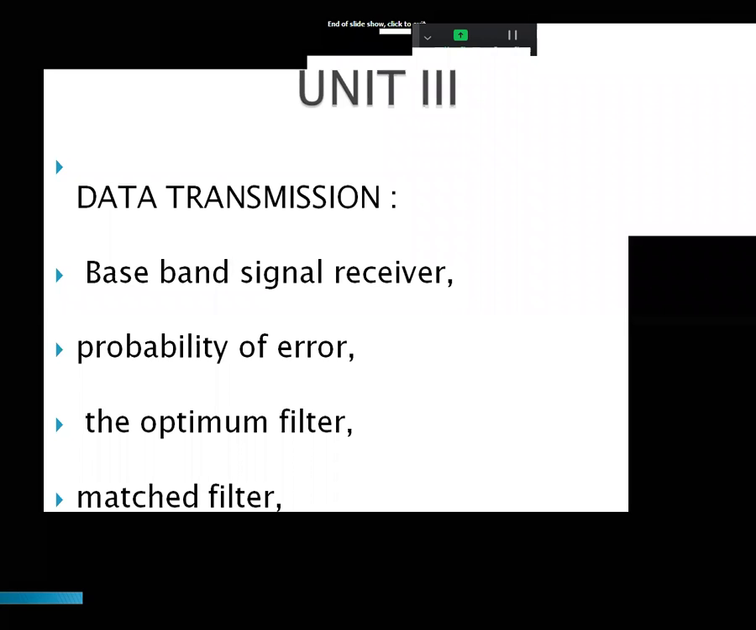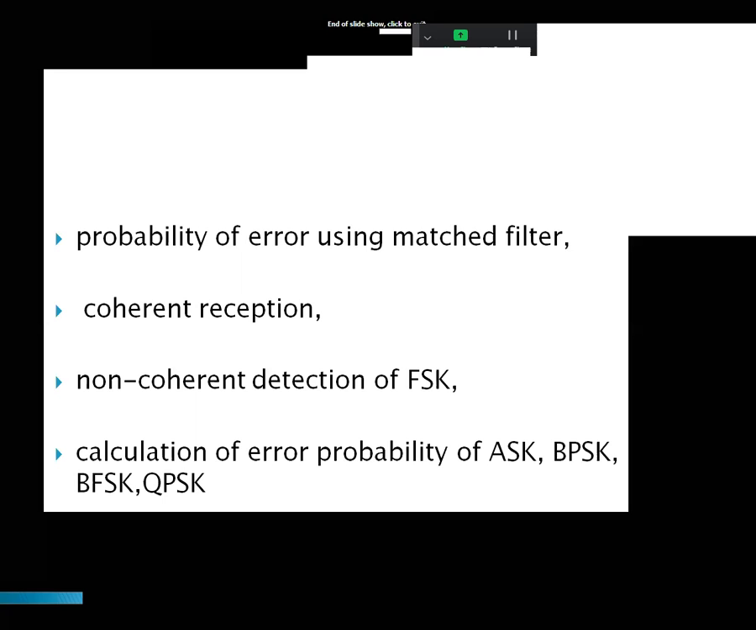baseband receiver, baseband signal receiver, probability of error, the optimum filter, and matched filter, and probability of error using matched filter, coherent reception, non-coherent detection of FSK, calculation of error probability of ASK, BPSK, FSK, QPSK. So these are the contents we are going to discuss in the third unit.